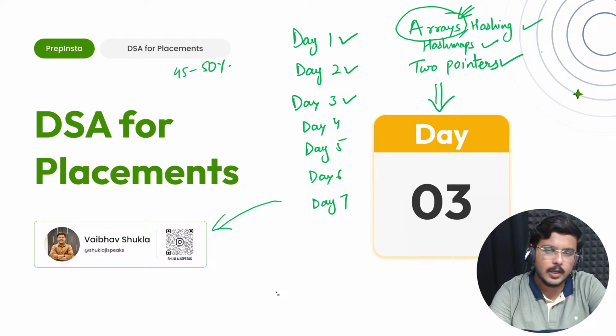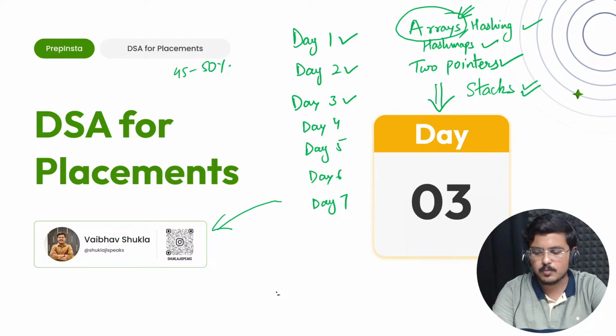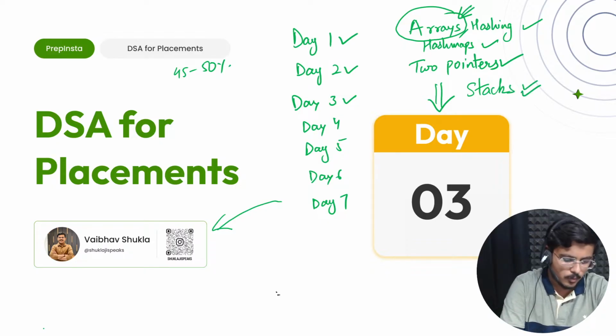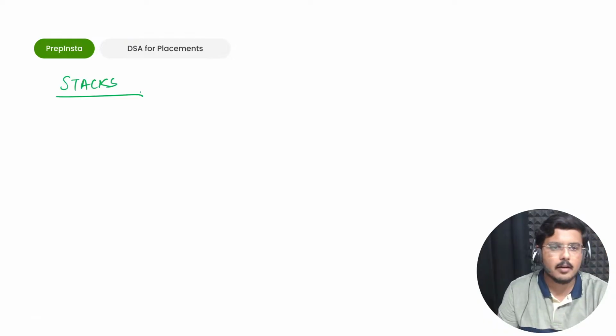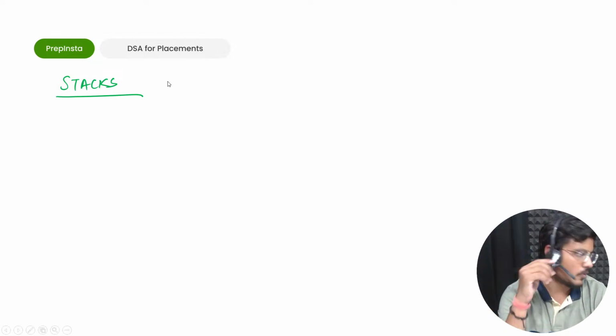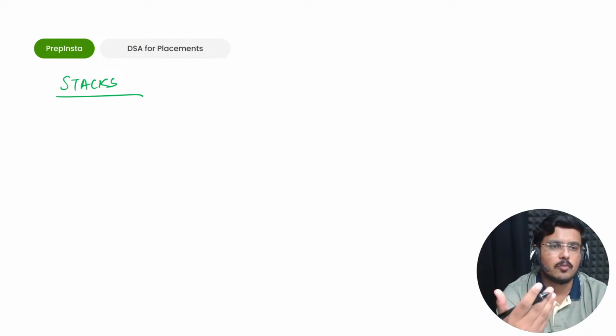Today we'll see about stacks, and how stack operations themselves can be performed. So primarily the topic for today is stacks only. We'll understand this data structure first. I'll give you the very basics of it. Then we'll move ahead and understand what exactly and how exactly you can code and perform things in stacks.